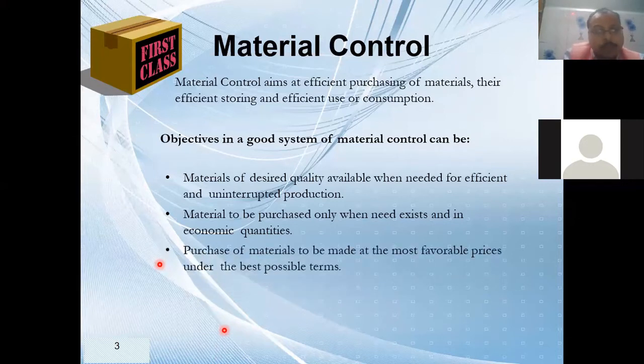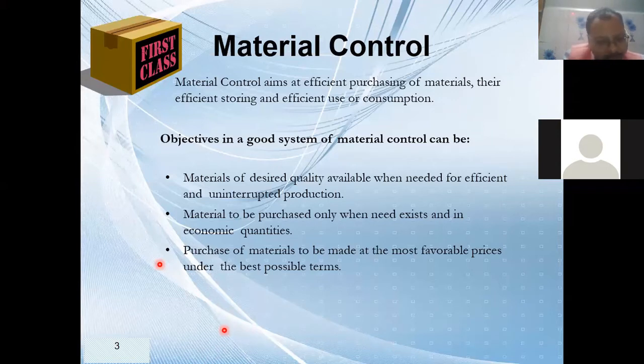The next one is the purchase of material to be made at the most favorable prices under the best possible terms. Now see, if I purchase material at a higher price, I have to charge a higher price for the finished goods also. That results in my product not being sold in the market, because the customer will get a cheaper product at the same time. So why is the customer going to buy from me? So it is very important to purchase material at a proper price. It should not be very high. As much as possible, you have to take quality material at the best possible price.